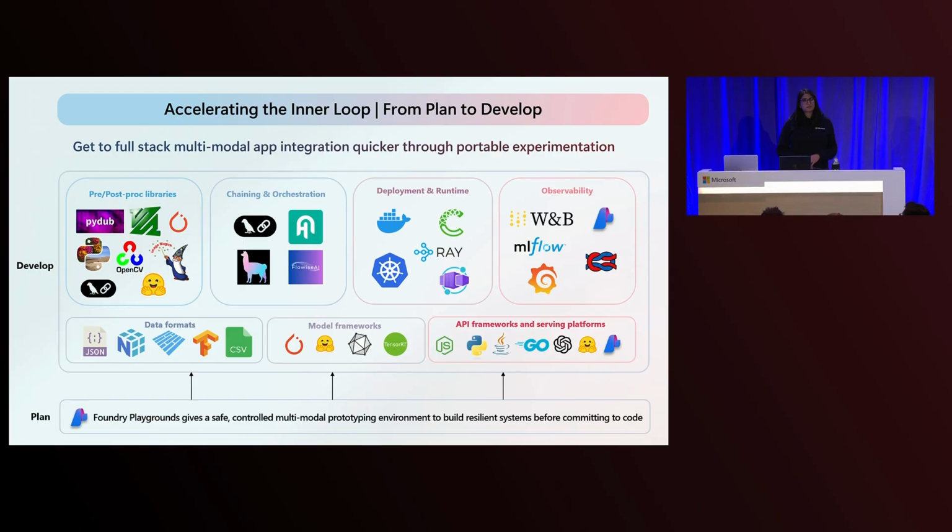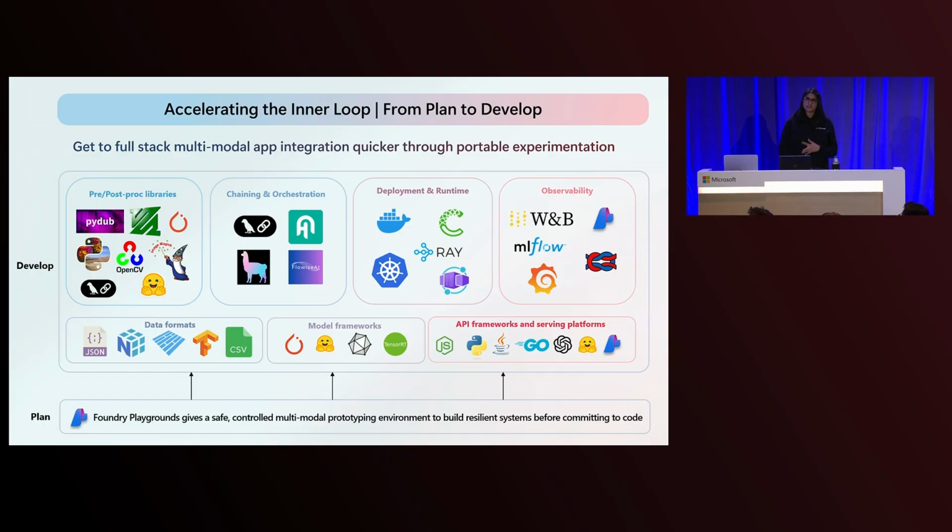Modern development with multimodal models often means that you are developing against a rapid set of growing APIs, data formats, pre- and post-processing logic, and also runtime dependencies. That's what you're engineering against all the time. Before committing to a full integration, you as a developer need a safe, controlled environment to quickly validate model behavior and intermodal dependencies.